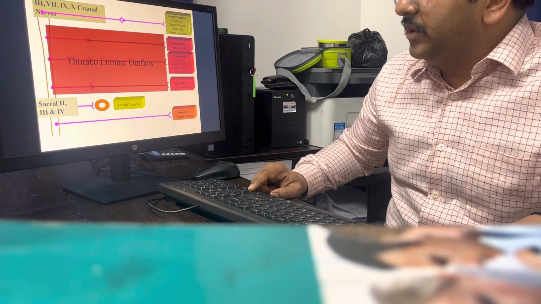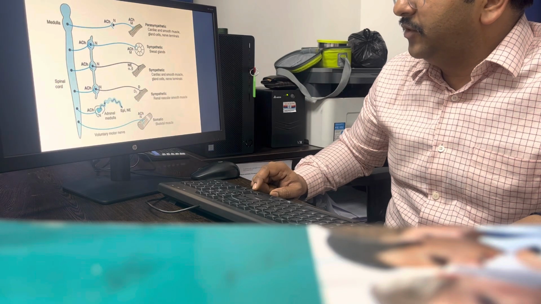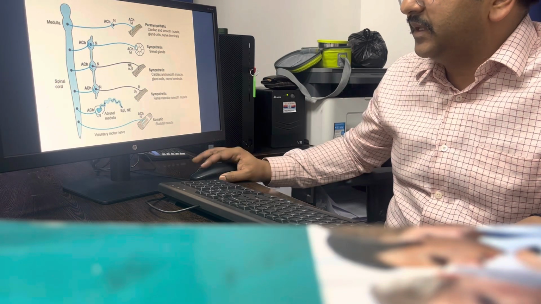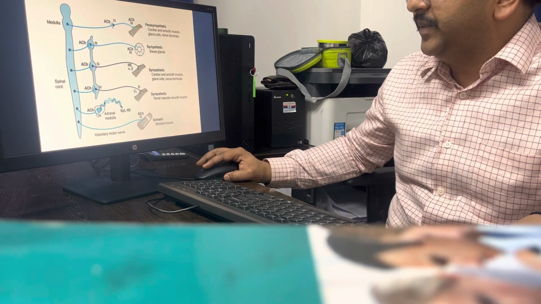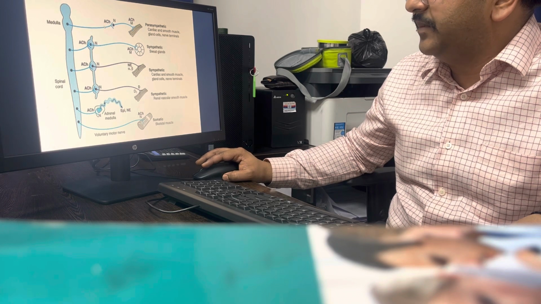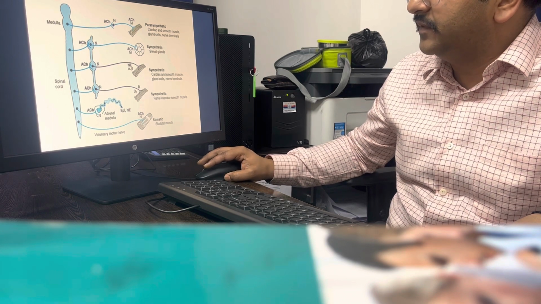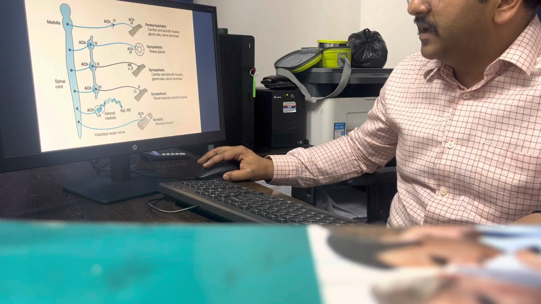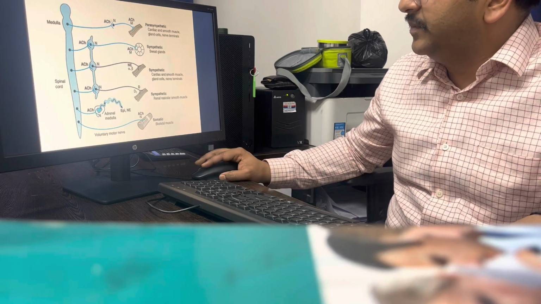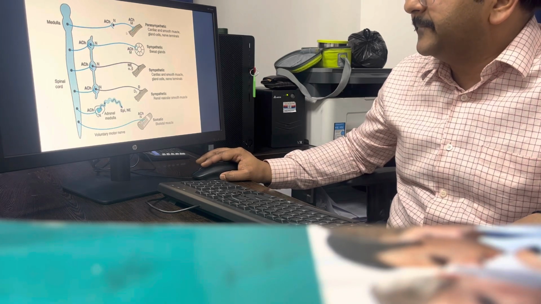So this is the thoracolumbar outflow. I have told you about thoracolumbar outflow. Again, the diagram illustrates the nerve, the prejunctional and postjunctional nerve, sympathetic and parasympathetic. This will be the sympathetic part, and this will be the parasympathetic part. Okay.